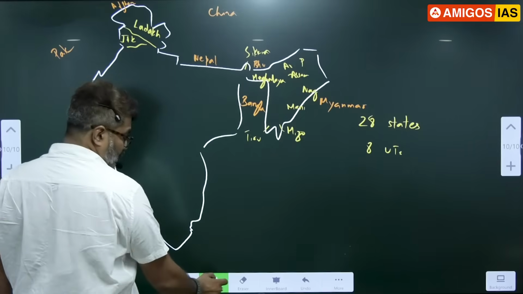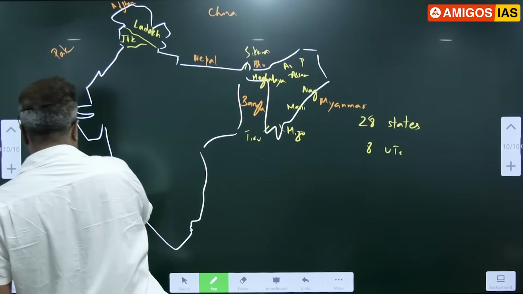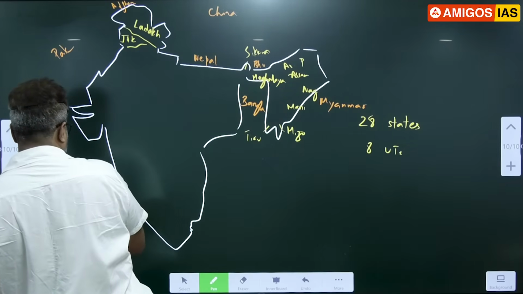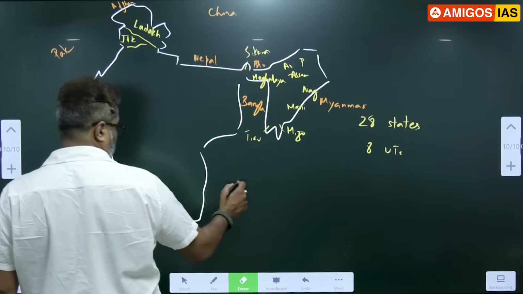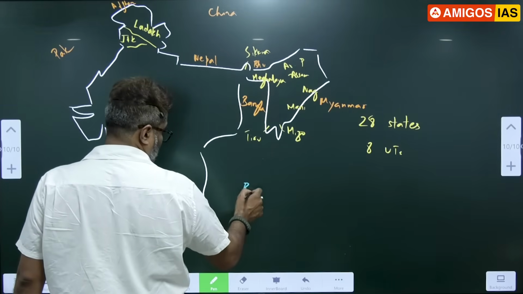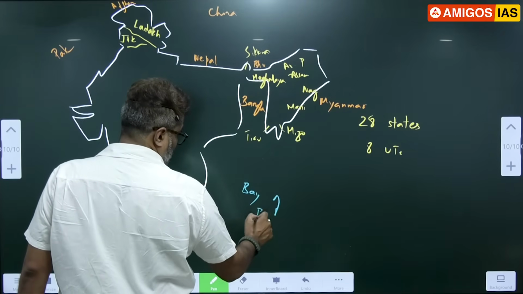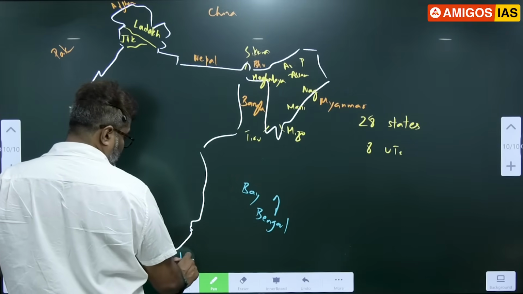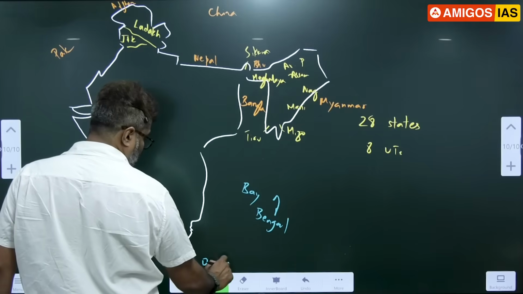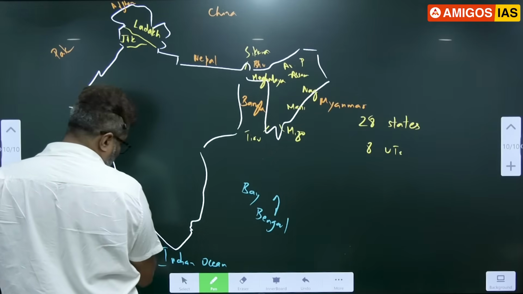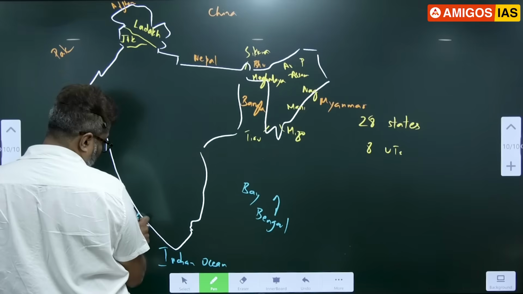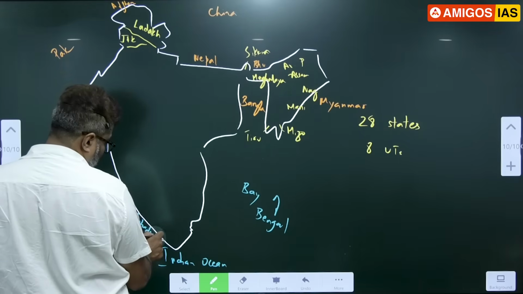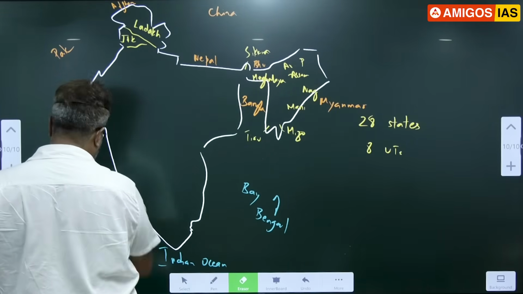Water bodies, mark. Arabian Sea. Bay of Bengal. Indian Ocean. Mark all this please. Lakshadweep Sea, you mark. Where is Lakshadweep Sea? I have marked.